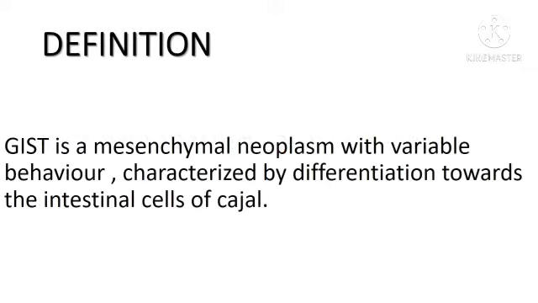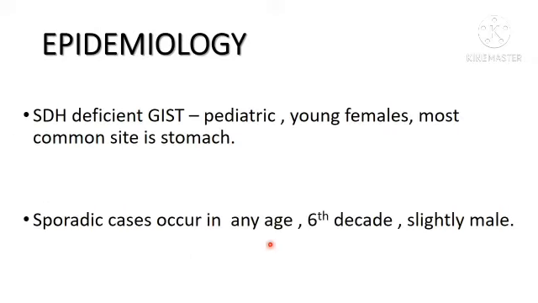Today we are going to talk about gastrointestinal stromal tumor. GIST is a mesenchymal neoplasm with variable behavior characterized by differentiation towards the intestinal cells of Cajal. Sporadic cases occur at any age, but the peak age at incidence is the 6th decade of life with slightly male preponderance. SDH deficient GIST is seen in the pediatric population and in young females. The most common site of involvement is the stomach.